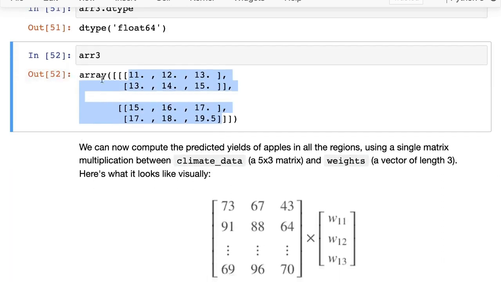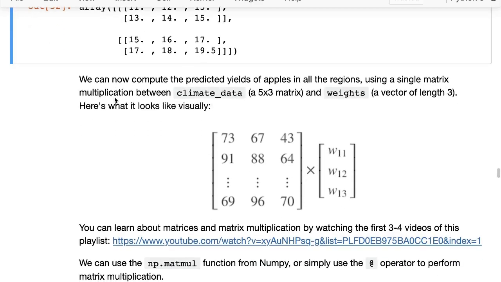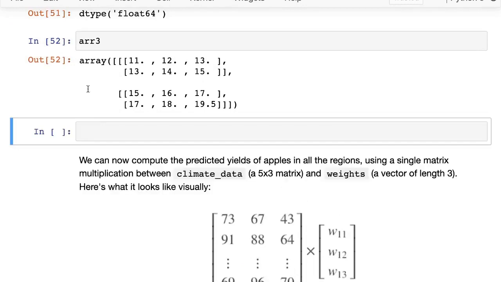Okay. So that's just a little bit about when you're dealing with different dimensional arrays, how you understand what their dimensions are, how many axes there are, what the length along each axis is, and what data type is contained in it. So coming back to our example though, we have the climate data.